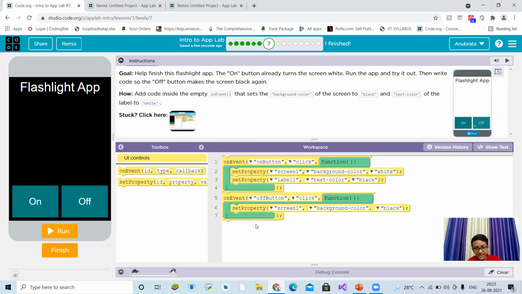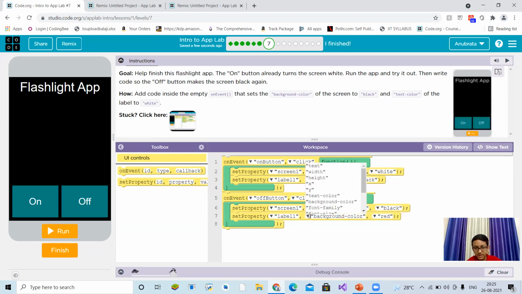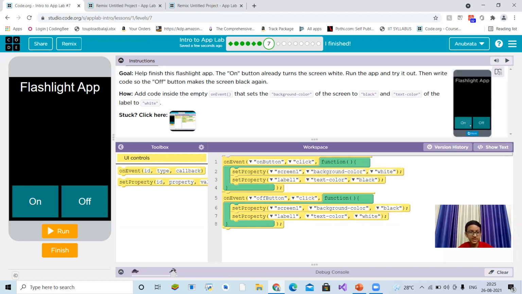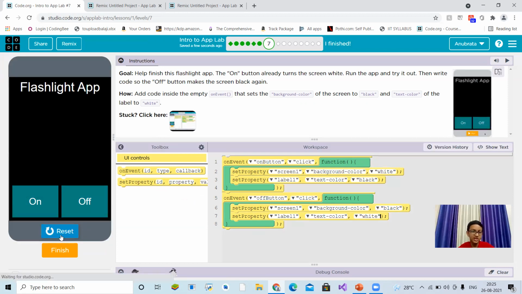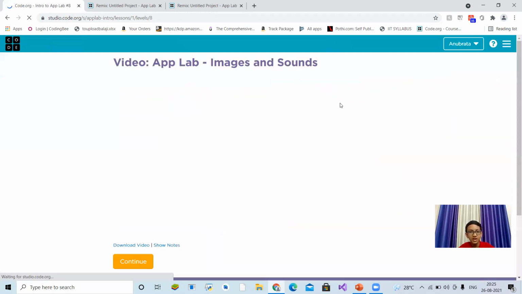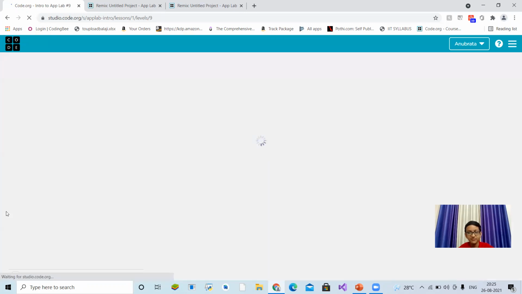So we have to add it again, set property. This text label 1's text color to what? Okay, let's see now. On, you can see, off, you can see. So that's all. Let's continue. Oh, again video. Let's continue. Let's see what's there.